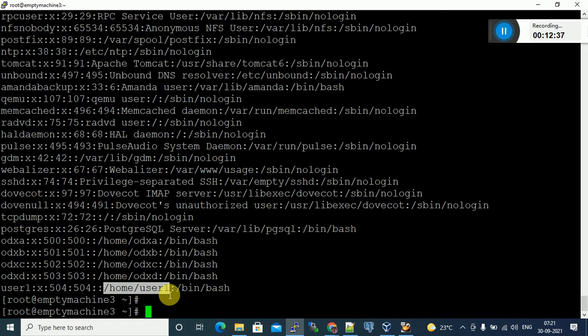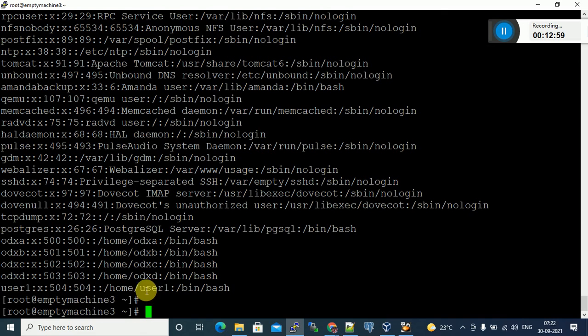What is this? Location. The root home directory. User 1's home directory is /home/user1. User 2's home directory is /home/user2.